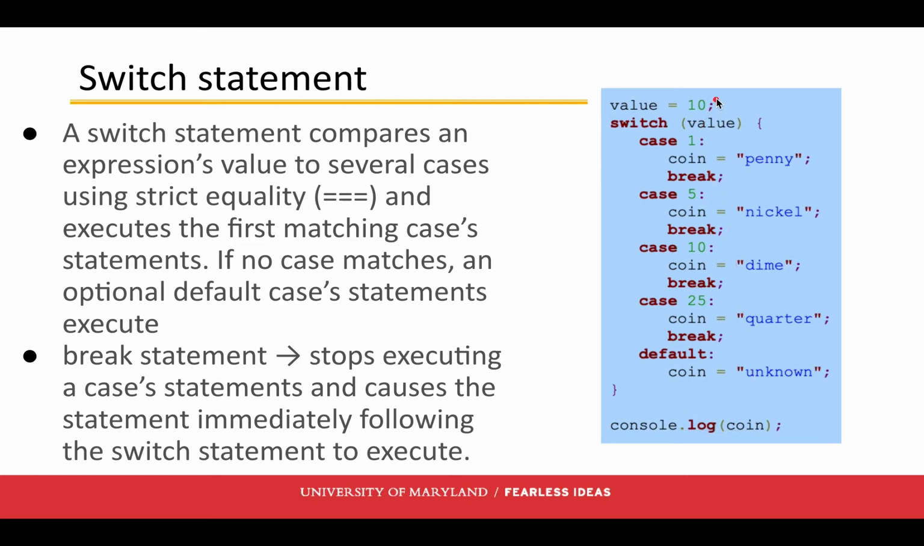Now imagine the value was 15. Okay, well, it's going to check. All right, switch 15. 1 isn't right. 5 isn't right. 10 isn't right. 25 isn't right. So here we go. It gets to the default case. It's going to say coin is unknown, and then it's going to print out unknown.